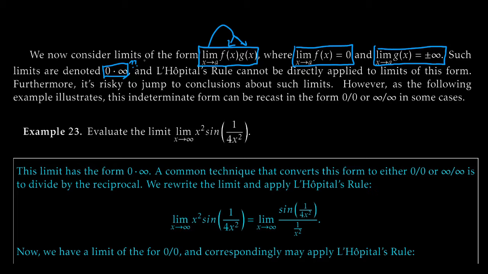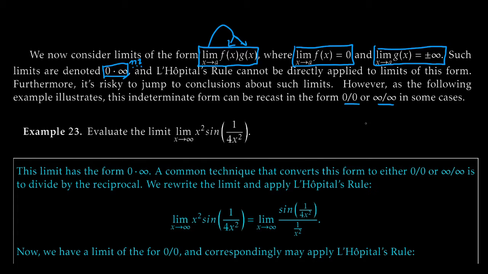Should it be infinity? Really unclear. So we can't directly apply L'Hopital's rule to limits of this form. And it's generally pretty risky to jump to conclusions about this type of limit. However, let's run through an example illustrating how we can recast this limit in one of the indeterminate forms we already know how to deal with.